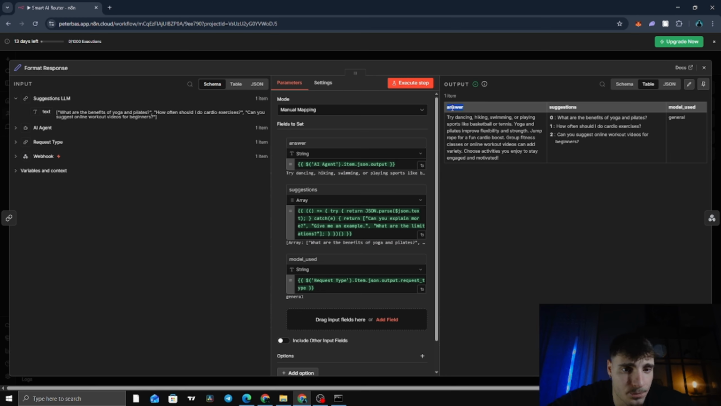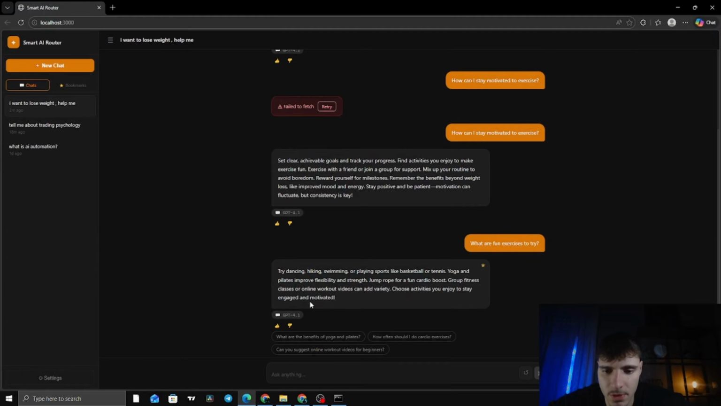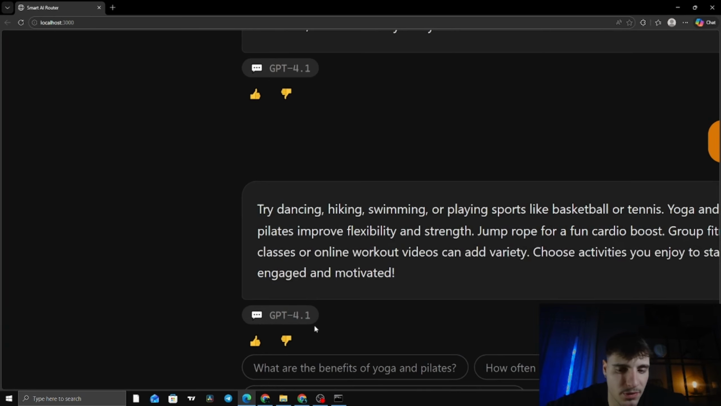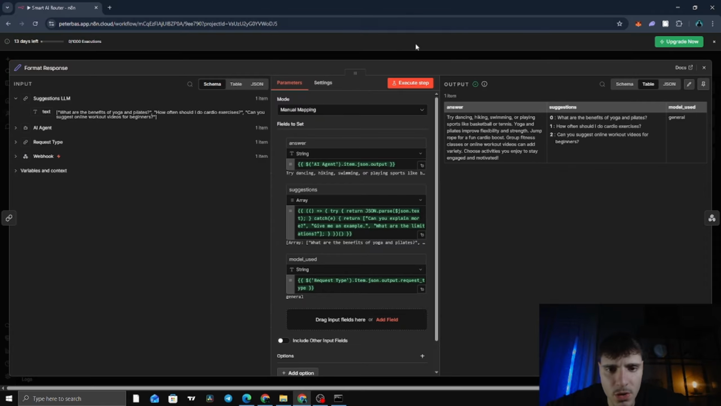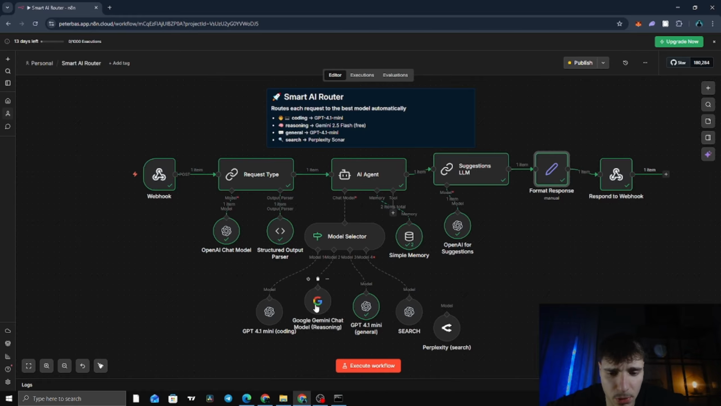The answer, suggestions, these three follow-up questions, and model used, it used general for this case. This is exactly what the frontend expects, and the app reads answer to display the message, it reads suggestions to show the three chips, and it reads model used to show the badge. For example, this small badge, GPT 4.1 mini, or it might be, for example, Google Gemini chat and whatever.